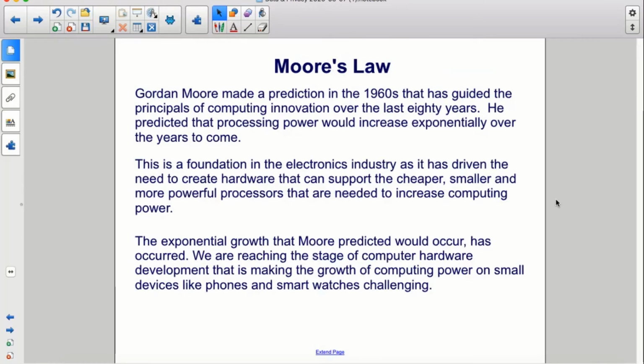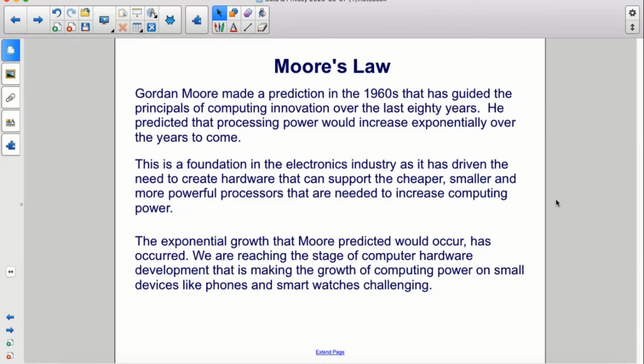Gordon Moore made a prediction in the 1960s that has guided the principles of computing innovation over the last 80 years. He predicted that processing power would increase exponentially over the years to come. This is a foundation in the electronics industry, as it has driven the need to create hardware that can support the cheaper, smaller, and more powerful processors that are needed to increase computing power. The exponential growth that Moore predicted would occur has occurred.